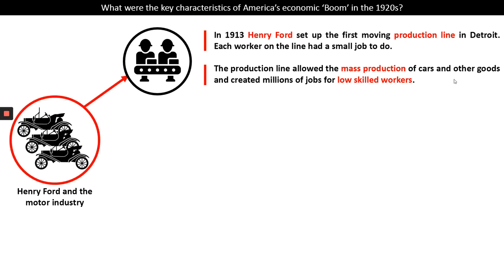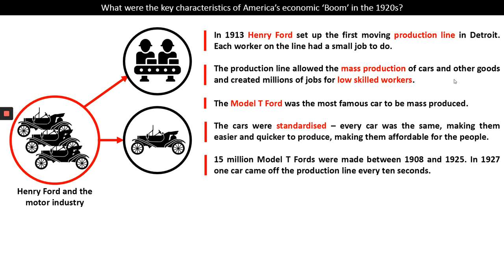And so this allowed two things to happen. Firstly, it allowed the mass production of cars. Cars could be made incredibly quickly, but it also created millions of jobs for low-skilled workers. People working in car factories didn't need to be able to do the stitching for the leather steering wheel and do the engine and do the tyres. They had one small job to do, and that created millions of jobs for people.